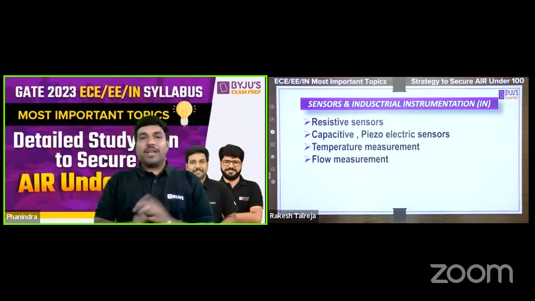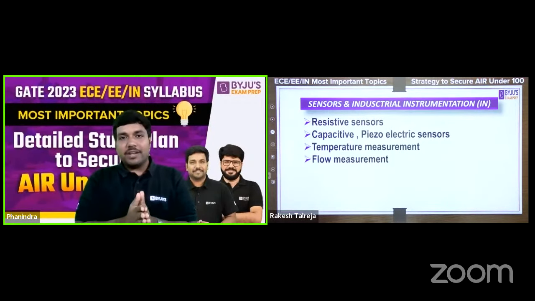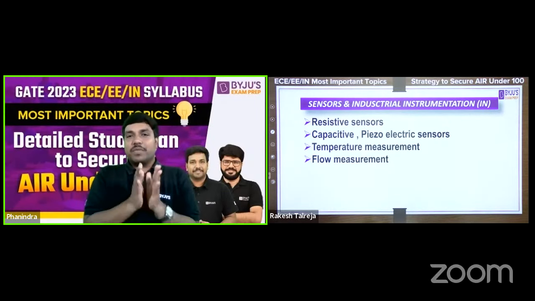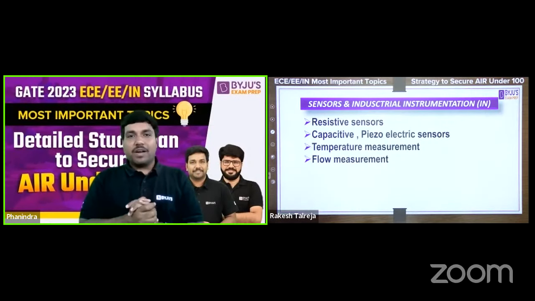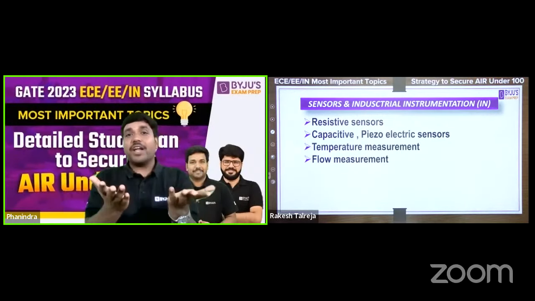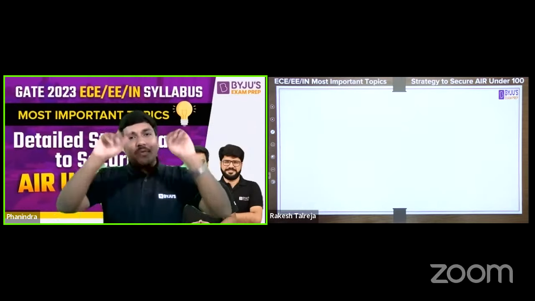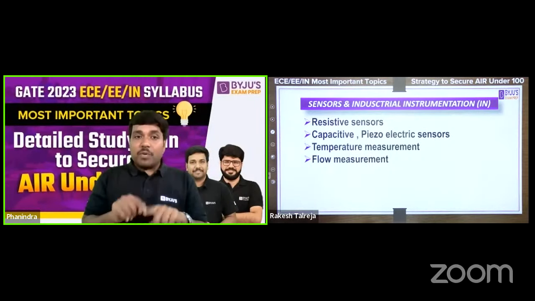Next is flow measurement. Again, almost whatever topics I have mentioned on the screen, the probability of getting the question from these topics is more than 90%. Majority of times we cannot expect the GATE paper, even we cannot imagine the GATE paper, without the topic on flow measurement. So that is very important. Of course, it's a very big topic, but very important also.